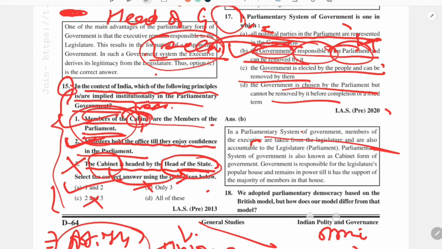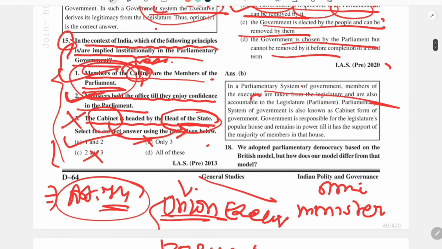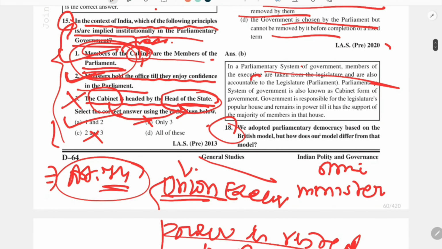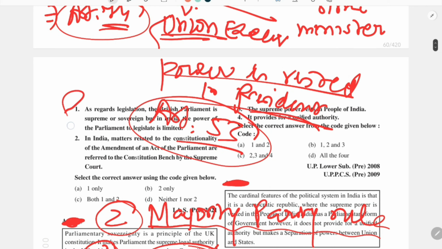Now coming to the next question. We adopted parliamentary democracy based on the British model, but how does our model differ from that model? So we will read about how the Indian parliamentary system is different from the British parliamentary system. Though we have adopted this parliamentary form of government from Britain, there are some differences.